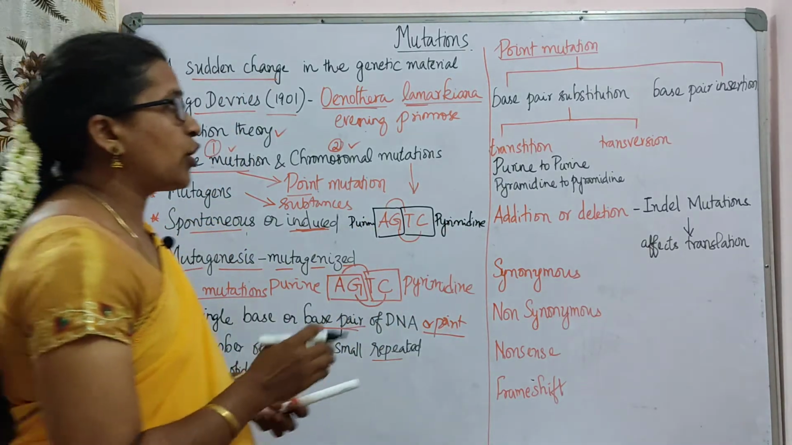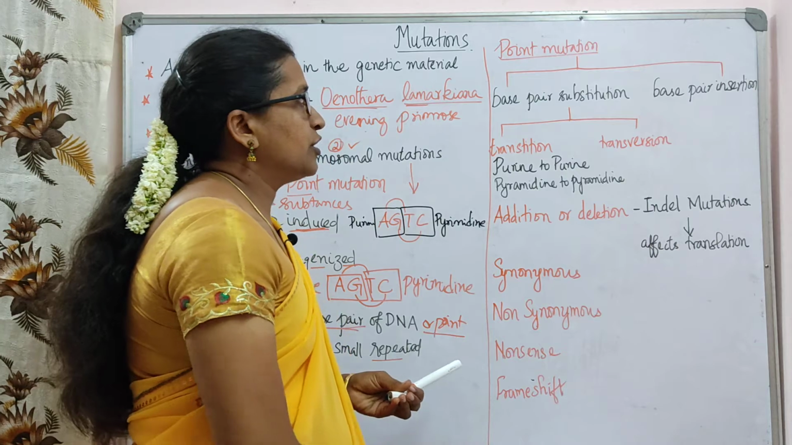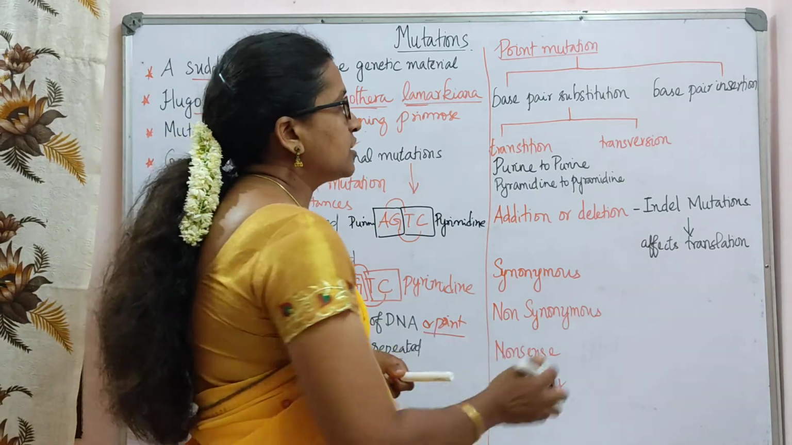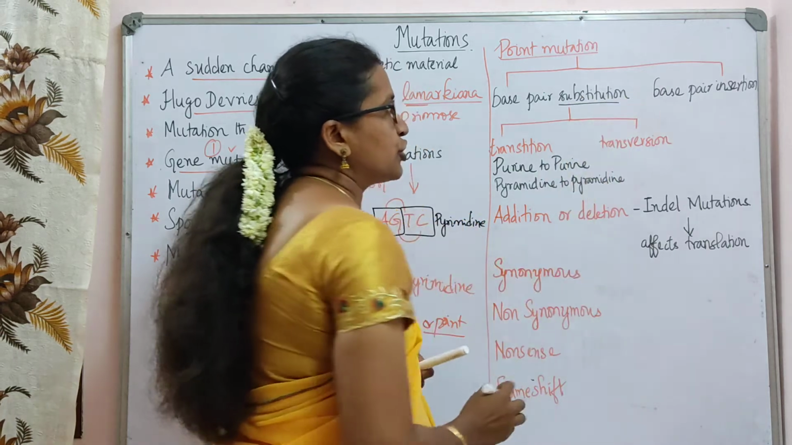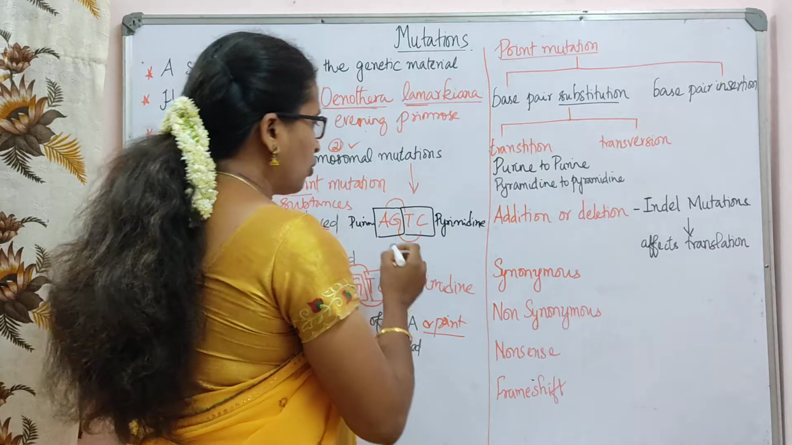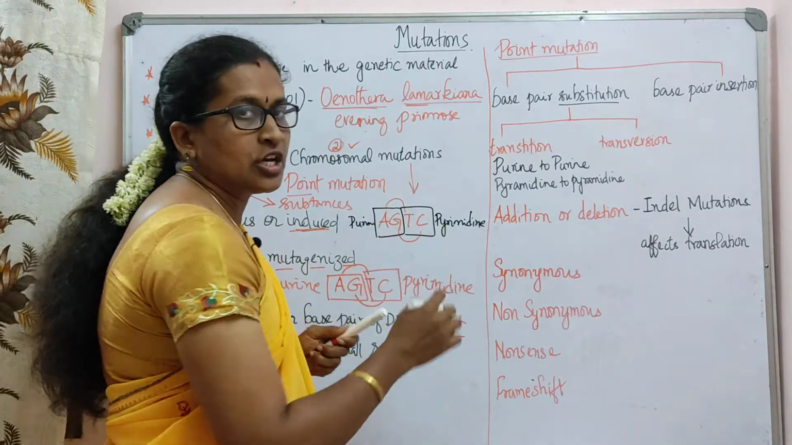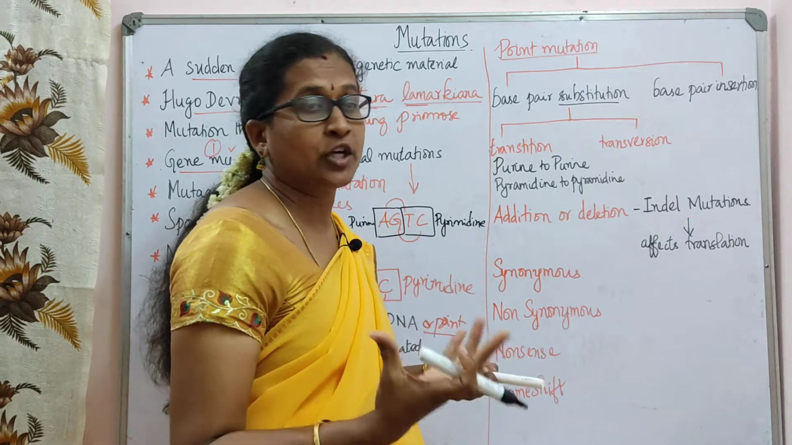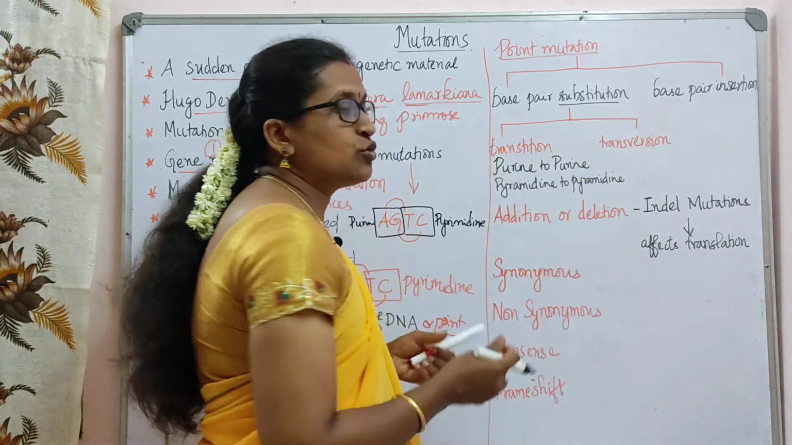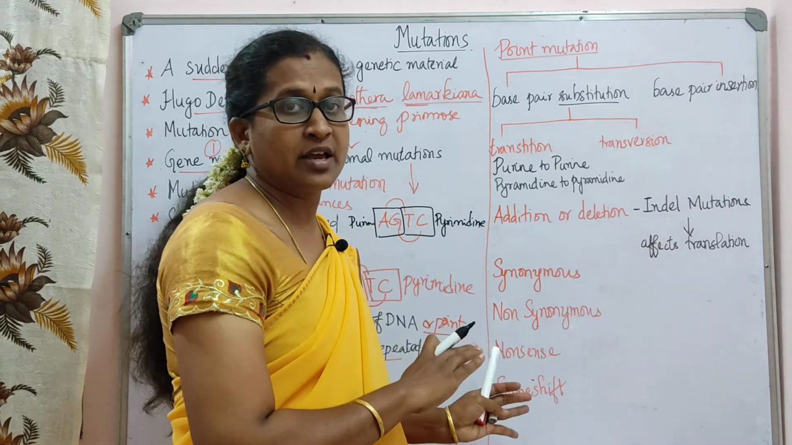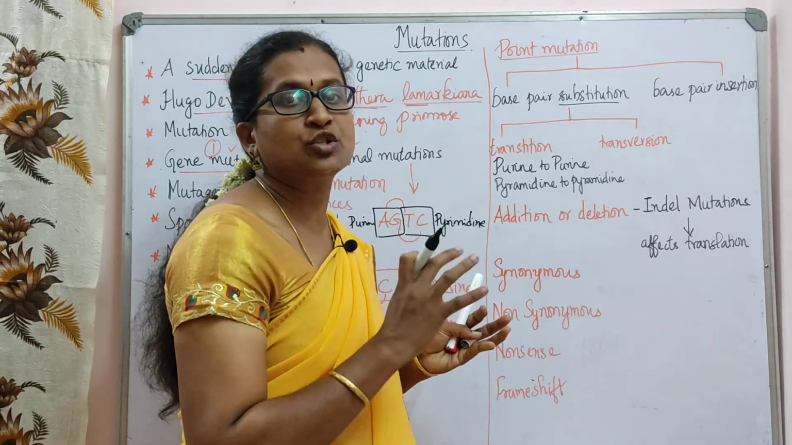So now the point mutation. Point mutation again is divided into two types. One is base pair substitution. So what is substitution? Instead of A, there may be a T or a G or a C, whatever it may be. Only these four bases are going to get changed. This is called substitution, one thing replaced by another. That is the meaning of substitution.